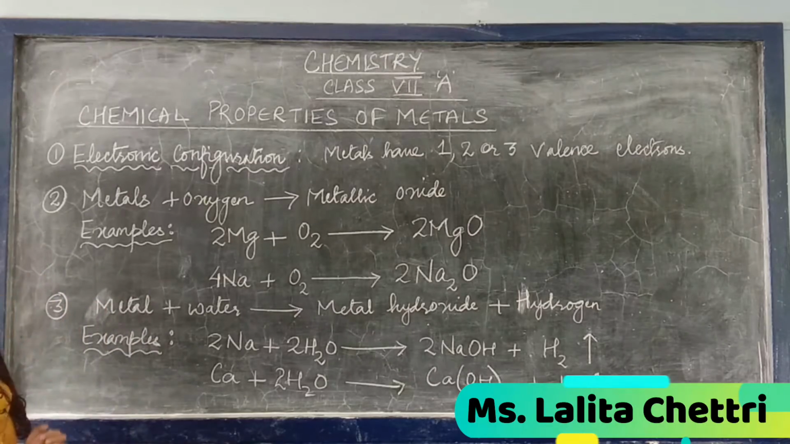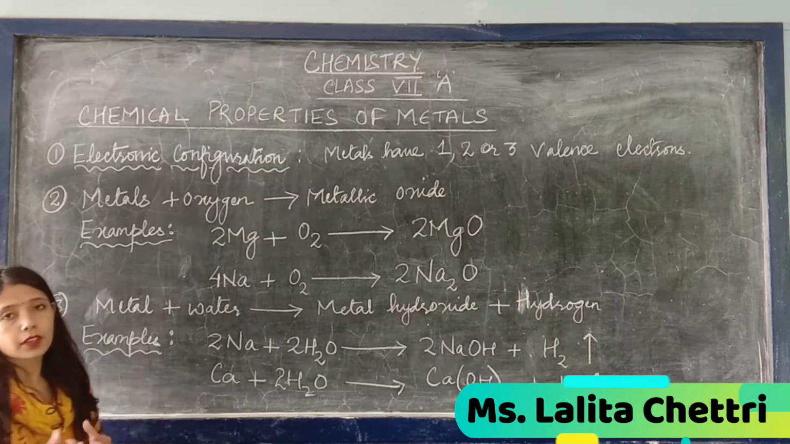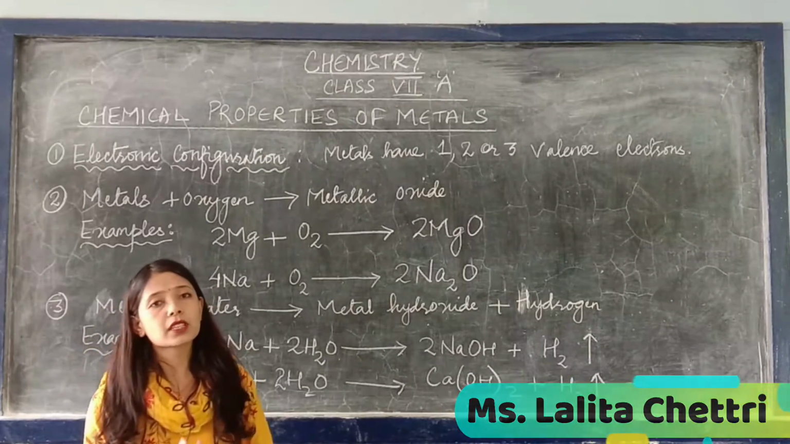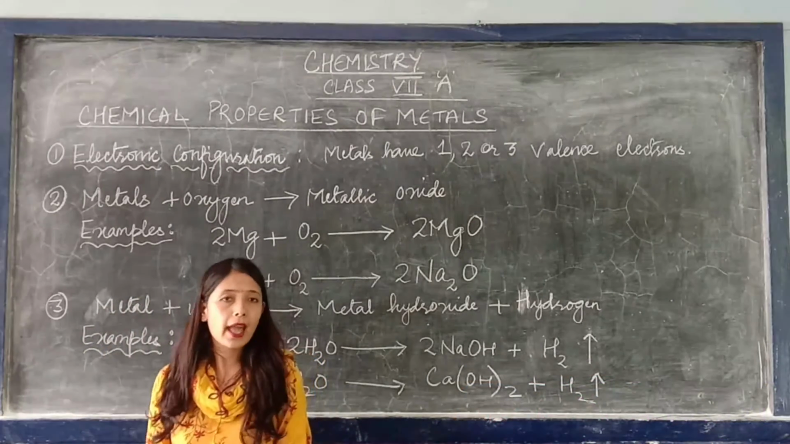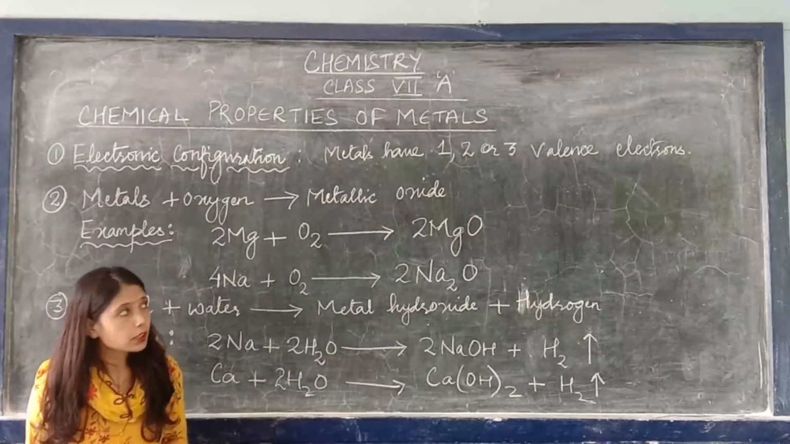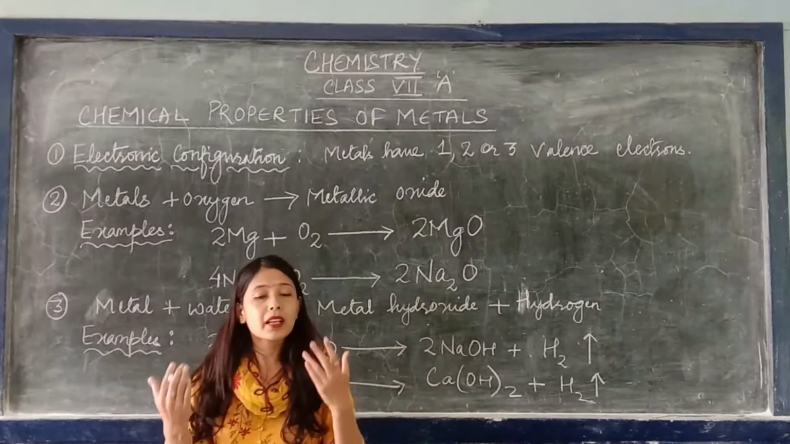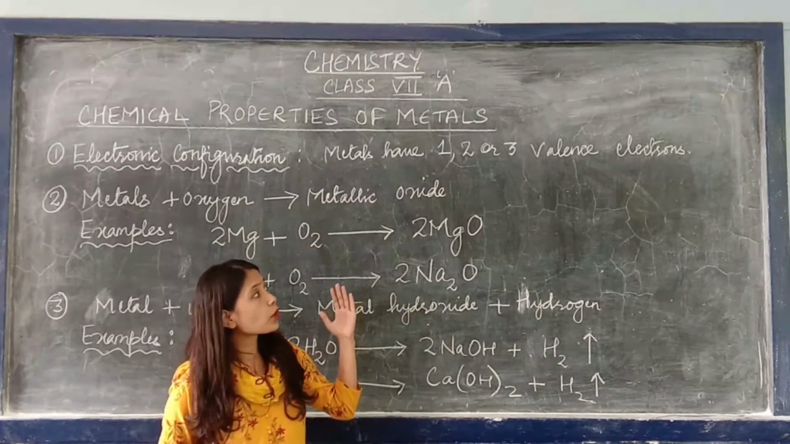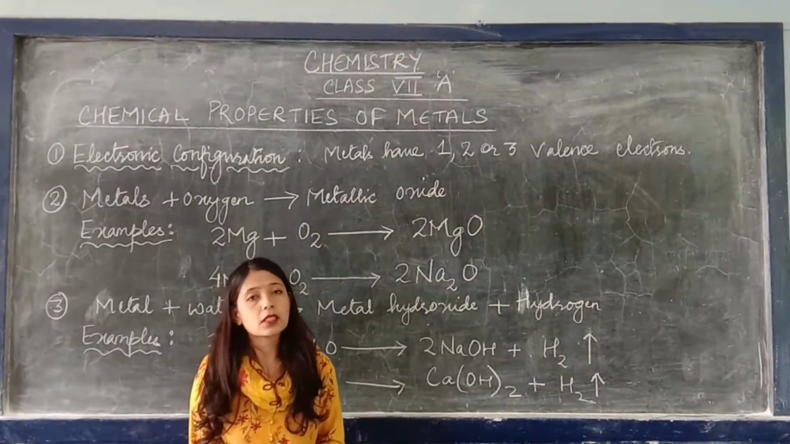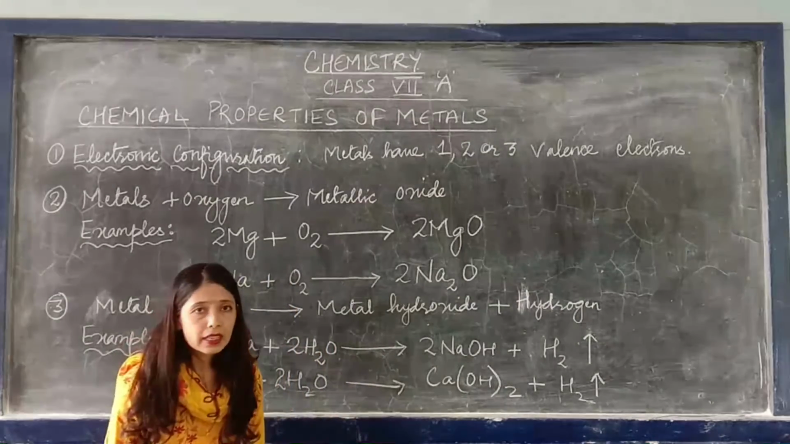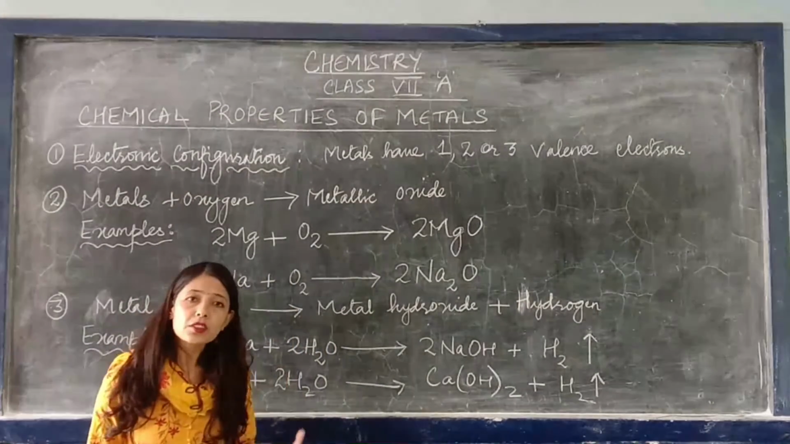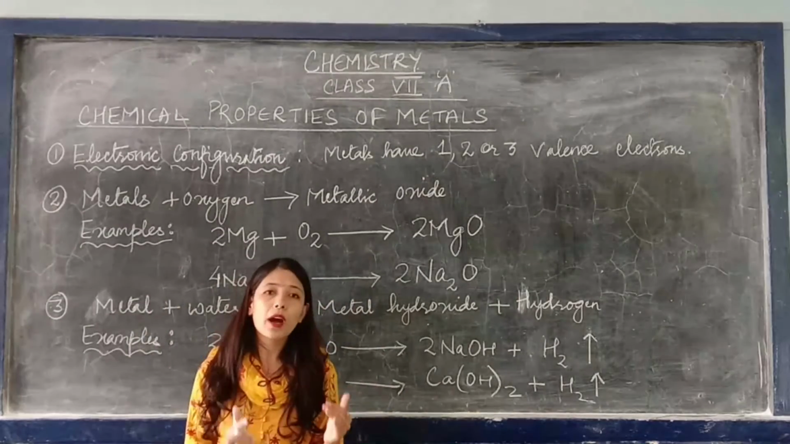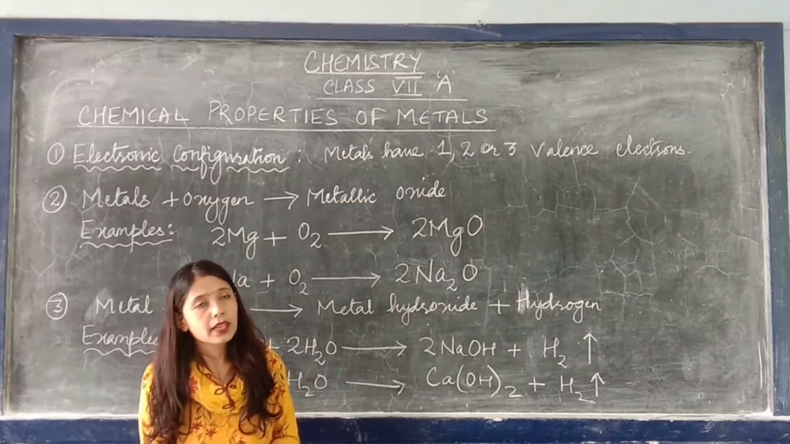So the first one is electronic configuration. You know what an electronic configuration is, right? It is the arrangement of electrons in the different orbits of an atom. In metals, the valence electrons, meaning the electrons present in the outermost shell, number either one, two or three. So in its outermost shell, a metal has 1, 2 or 3 electrons, right?